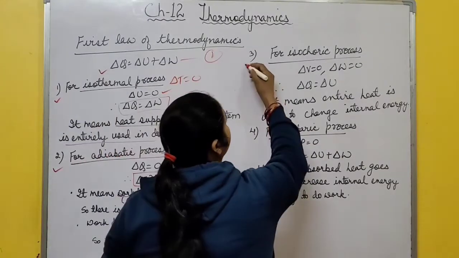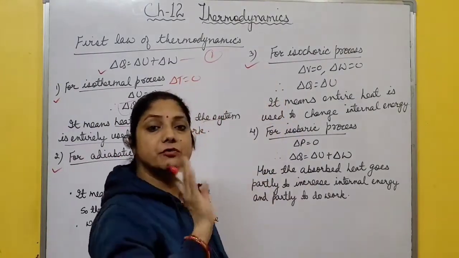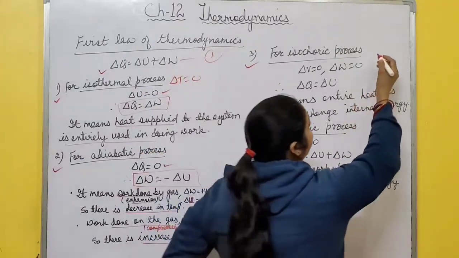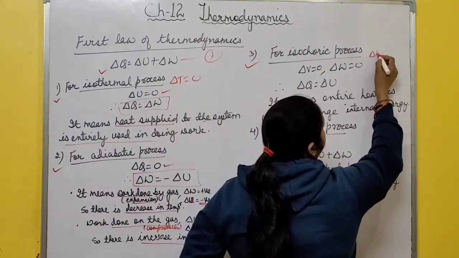Next one is the isochoric process. In an isochoric process, there is no change in volume. If there is no change in volume, you know delta W is what?